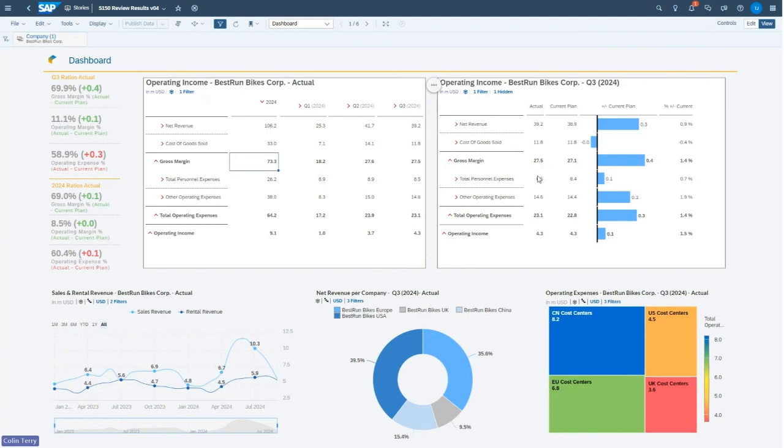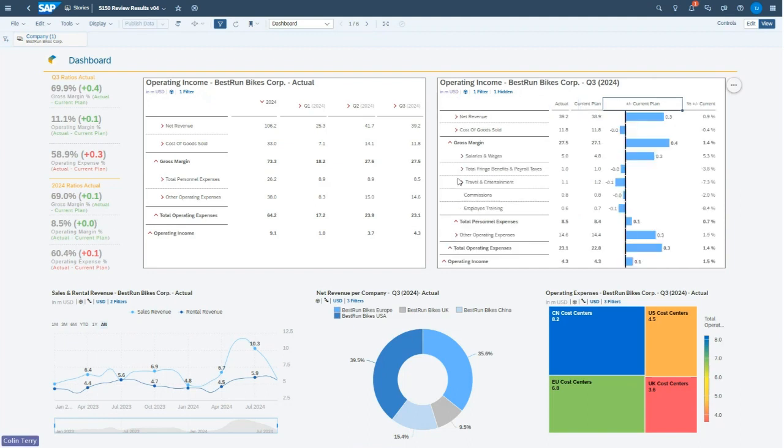To the right of that first table, we've got the operating income again. This time we're actually just looking at Q3 actuals against our current plan. And we've got a little inline graph giving me a pictorial representation of the variance between the 2 figures. So again, net revenue, we can see we're 0.3 million USD over plan. Again, I can click on any of these and expand out total personnel expenses to get a more detailed view of that underlying component parts.